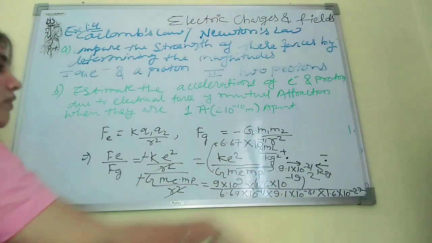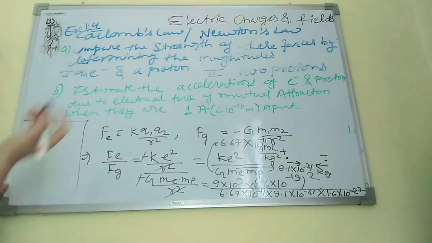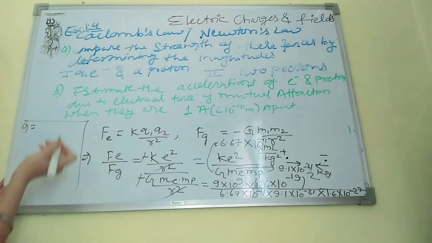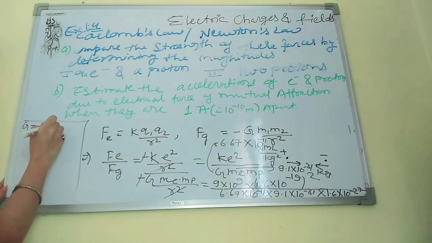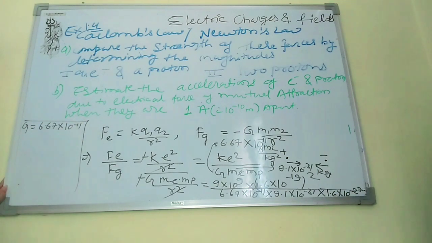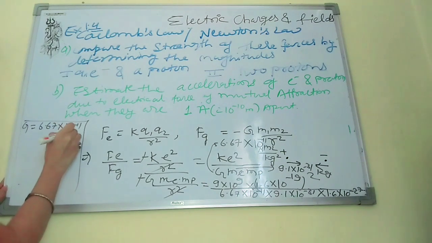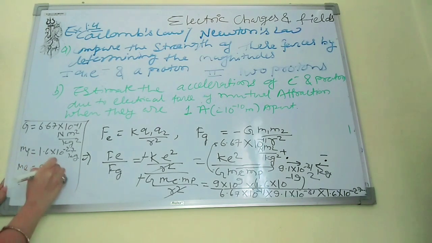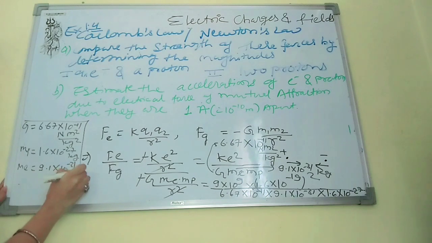Okay, just note down all the values I'm writing here. What values do we require? The value of capital G is 6.67 into 10 to the power minus 11 Newton meter square upon kg square. The mass of proton is 1.6 into 10 to the power minus 27 kg. The mass of electron is 9.1 into 10 to the power minus 31 kg.